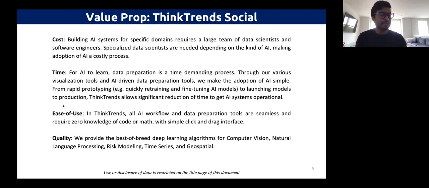And in addition to ease of use, time to operation, and cost, we ensure that it's the highest quality. So for our NLP, for example, we use state-of-the-art BERT, we use BioBERT, we use ClinicalBERT, SciBERT. These are all built into the platform. And all you have to do is select which algorithm you want to use, which metrics we want to select: F1, precision, recall, accuracy, and we can compare them side by side.